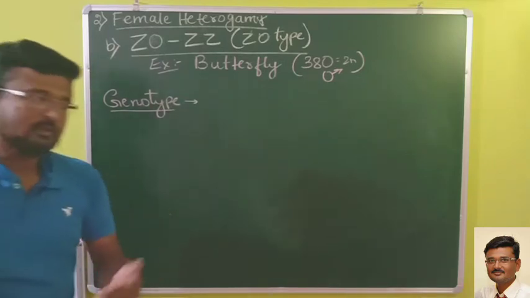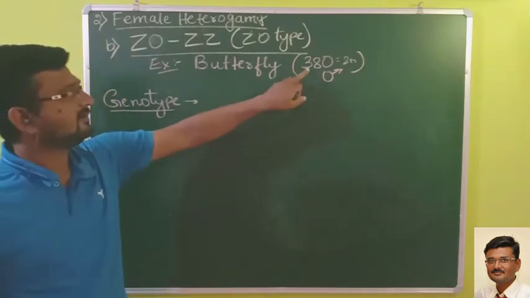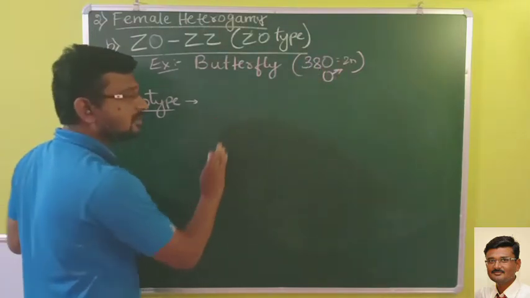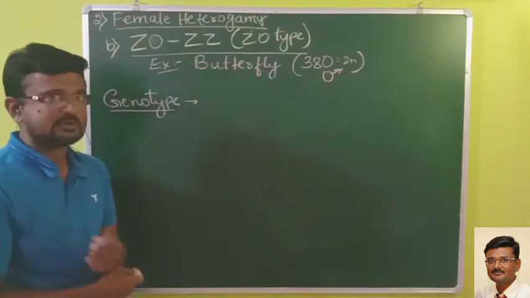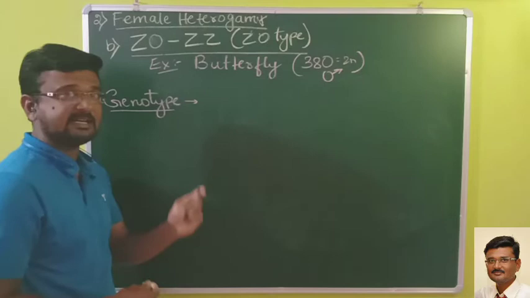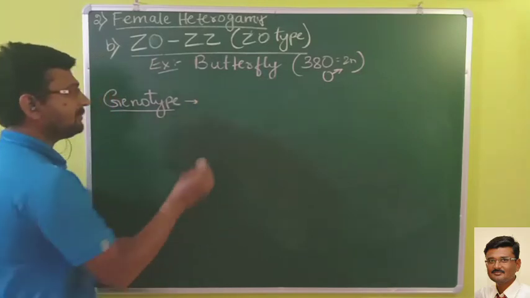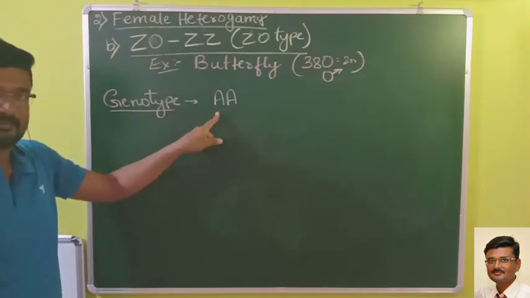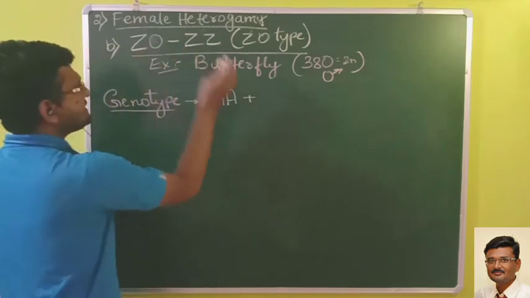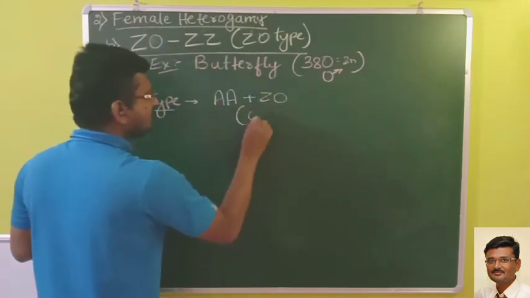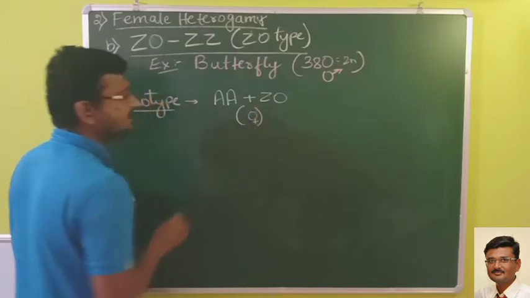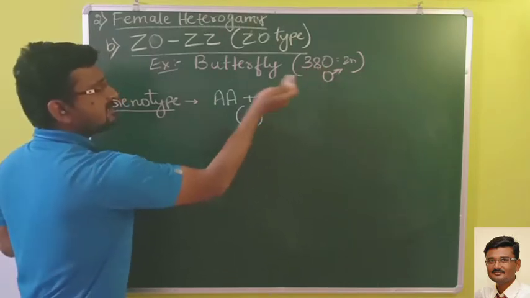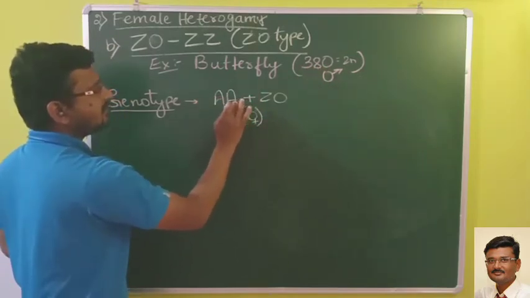Sometimes in most of the textbooks, you will see that they have not given the chromosome number. Instead of writing the chromosome number, or if you don't remember the chromosome number, what you can write is AA, autosomes, plus ZO. It indicates the females. Instead of writing the chromosome number, 78 autosomes plus ZO.